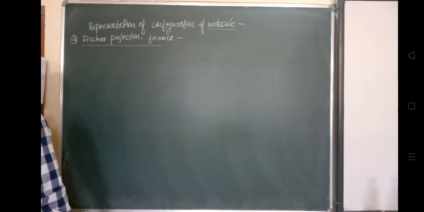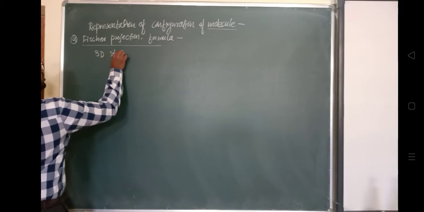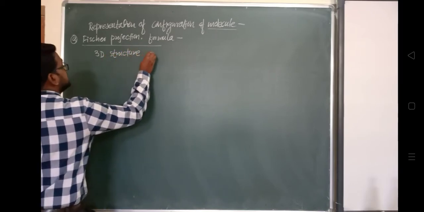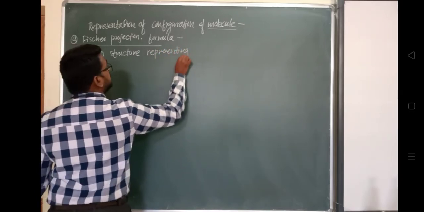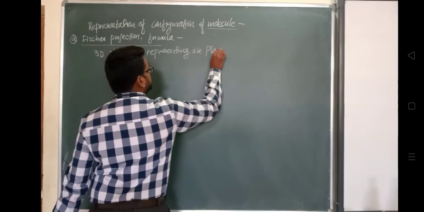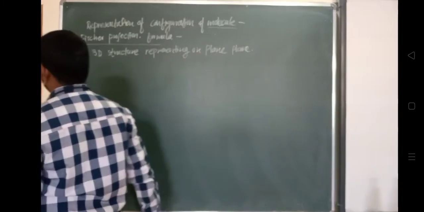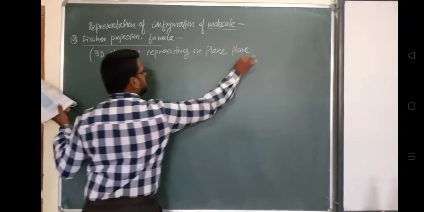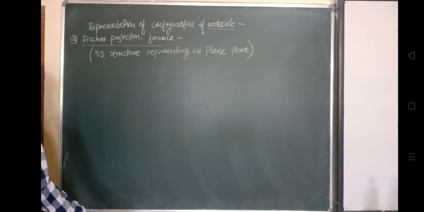Because a three-dimensional structure, that we are representing on a paper. बराबर है, हम लोग उसको represent कर रहे हैं on plain paper, which will be two dimensional only. Okay, plain paper पे तो हम लोग उसको represent कर रहे हैं. This is what is called a Fisher projection or maybe wedge formula. So these are the wedge formula and Fisher projection formula. We'll see what the Fisher projection formula is.